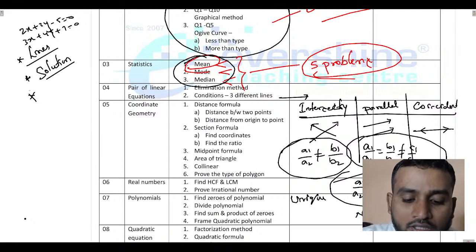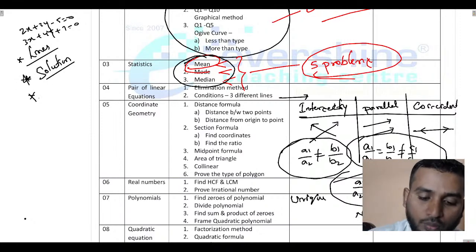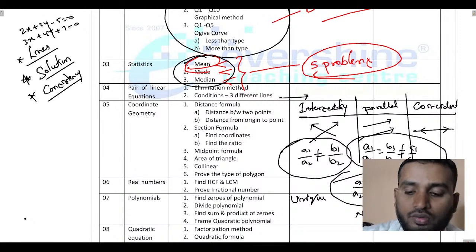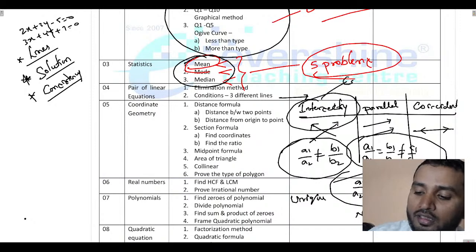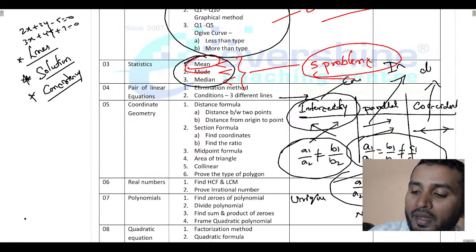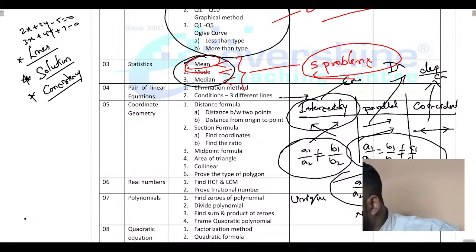Okay. And third, the question may be asked whether they are consistent or inconsistent, that is, consistency they can ask you. Remember, intersecting lines are consistent, parallel lines are inconsistent, coincident lines are dependently consistent. Is this clear? Good.